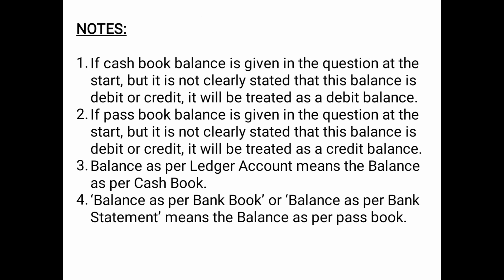Now the notes. The first note is, if cash book balance is given in the question at the start, but it is not clearly stated that this balance is debit or credit, it will be treated as a debit balance. That means, as we discussed, there can be a debit balance of cash book or passbook, or there can be a credit balance of cash book or passbook. So if there is a debit balance of cash book, it is favorable, positive balance. If it is a credit balance of cash book, then it is unfavorable or overdraft balance.